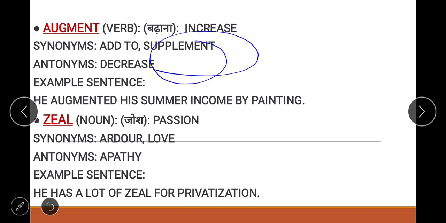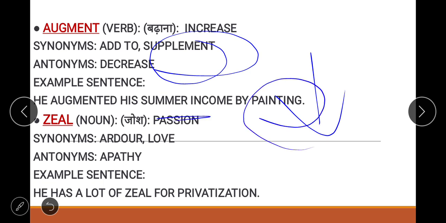So the opposite would be decrease. The synonym is increase. Now let's see the example. He augmented his summer income by painting. What does it mean? It means he increased his summer income by painting.